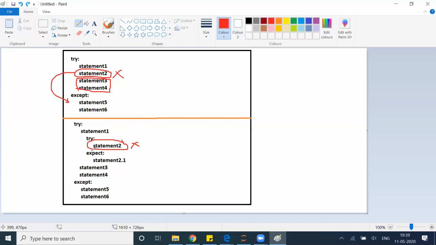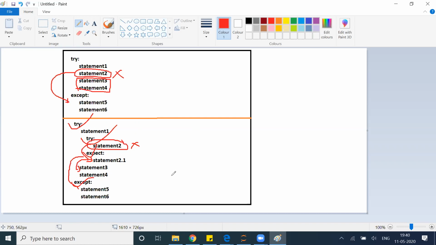So once my statement 2.1 executes, after that will it go to except or to the next line, statement 3? It will go to statement 3, absolutely. And that is how you can take care of these types of scenarios. For that, multiple try except blocks come into picture.